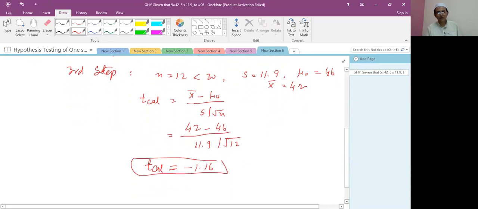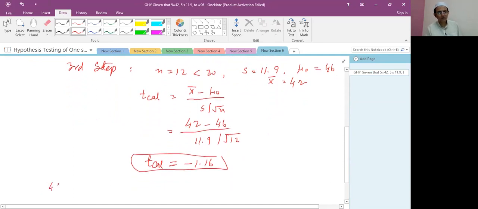In the fourth step, student, the t tabulated value. Because it is a one tail test, we write t alpha comma nu, where nu is the degree of freedom, equal to n minus 1. It means 12 minus 1, it is 11, because the sample size is 12.